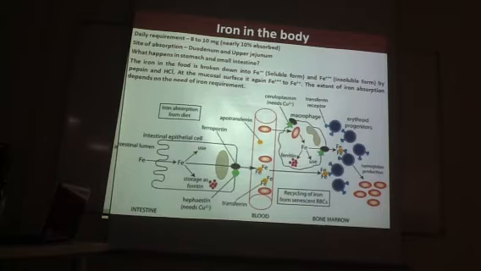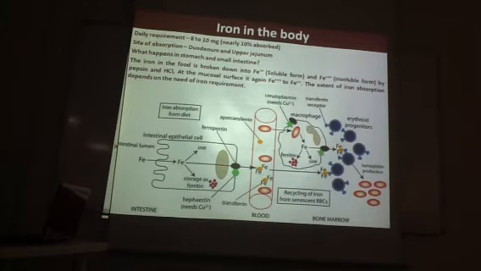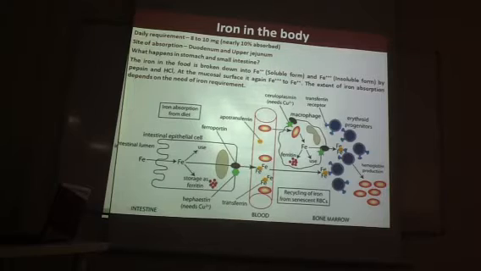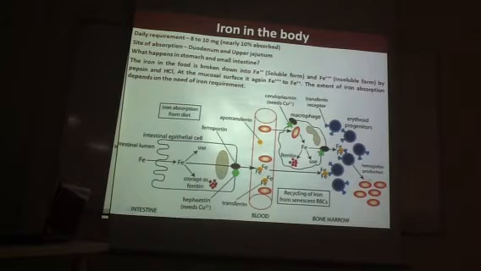So they enter the small intestine, the soluble form directly enters the intestinal cells. The insoluble form converts into the soluble form and they enter. Once they enter, if our body has enough iron, it gets stored with a protein called ferritin. When it is needed, it will come out of the cell and be transported by a protein called transferrin and taken to the bone marrow. In the bone marrow, our erythroid precursors, that is early, intermediate and late normoblasts, have transferrin receptors. So they take the transferrin, take the iron inside and produce hemoglobin.